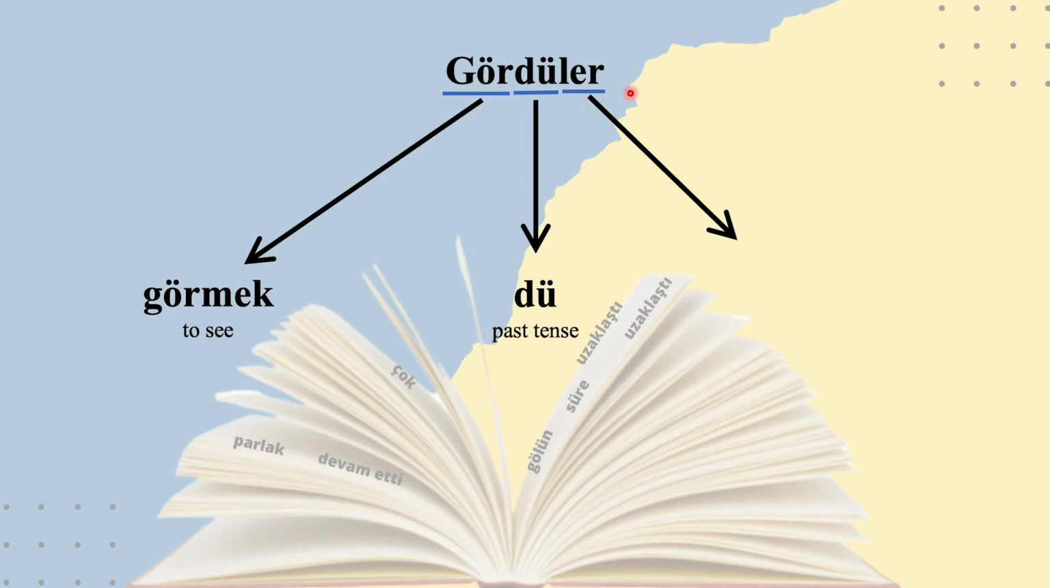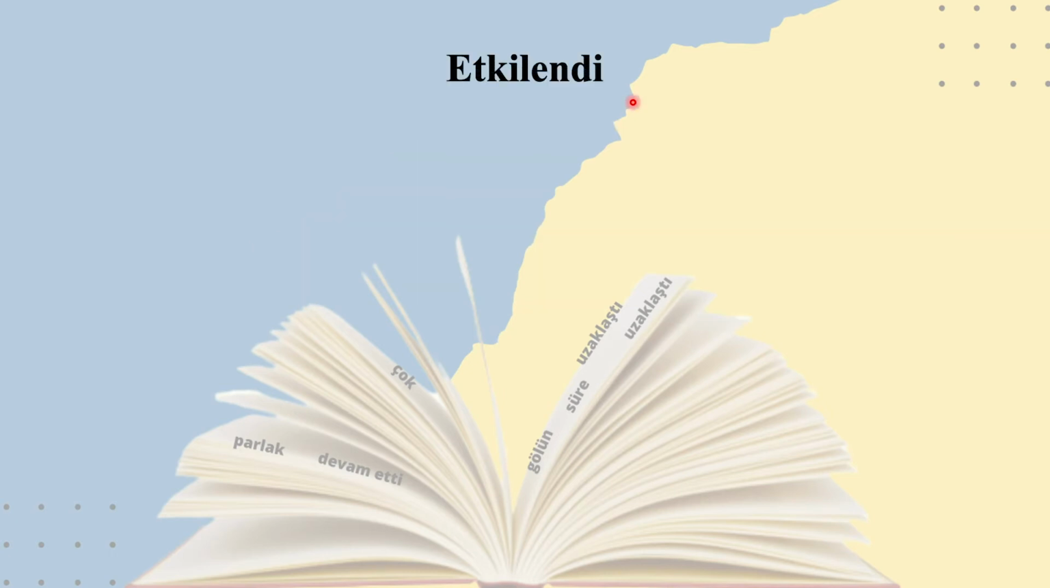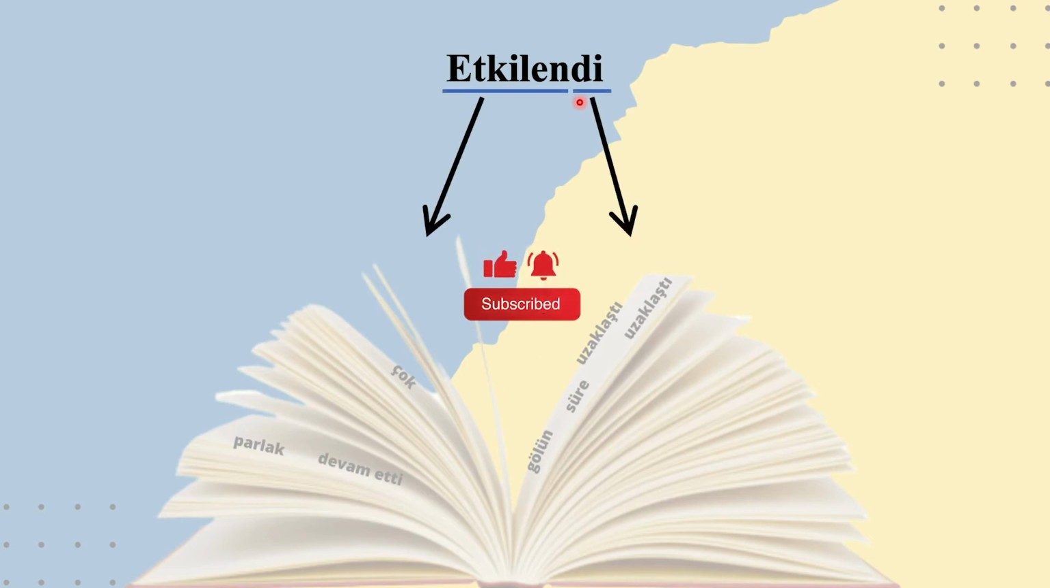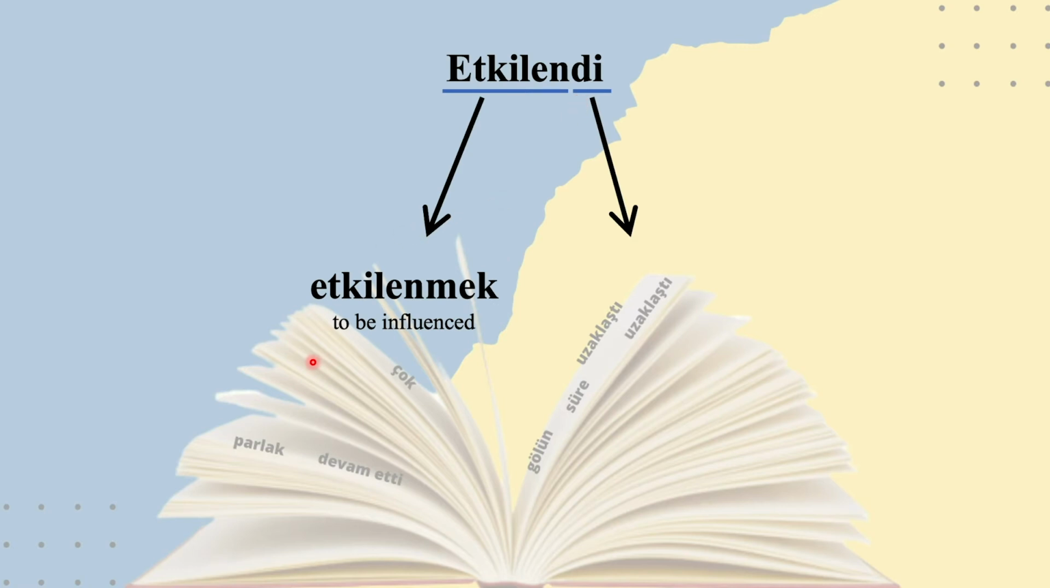The ler, as we said in the previous slide, is for the plural suffix. So the meaning of the word is they saw, gördüler. The next verb is etkilendi. This verb is made up of 2 parts. The first word is etkilenmek, the infinitive form, to be influenced. Etkilenmek. And the di is the suffix used for past tense to make a word in the past. Etkilendi.